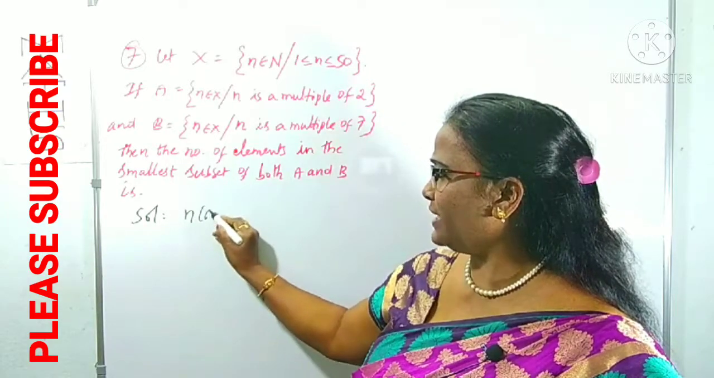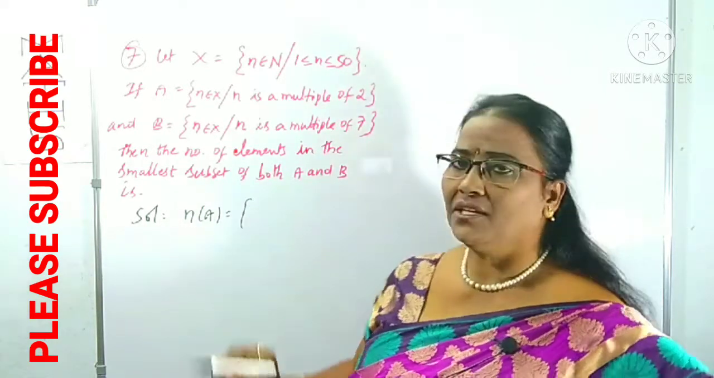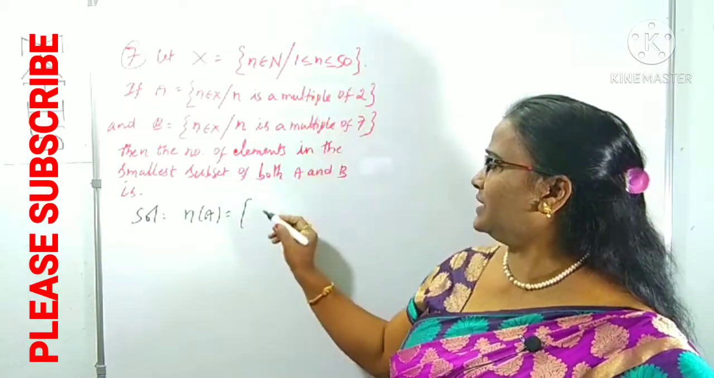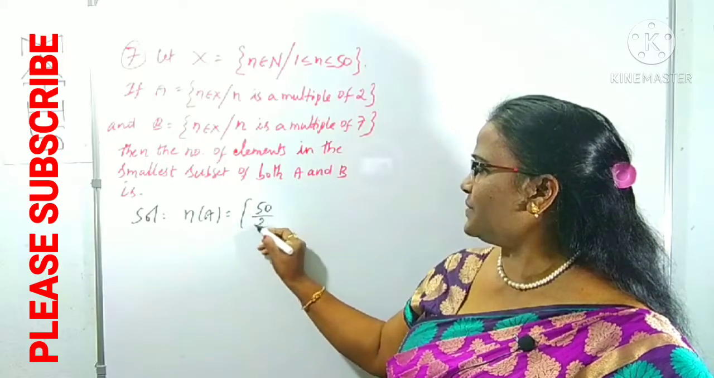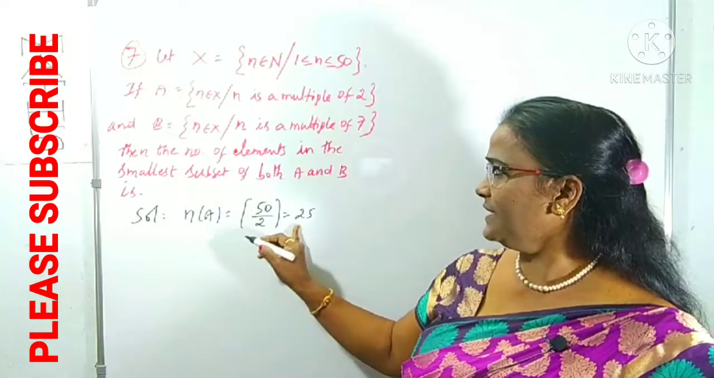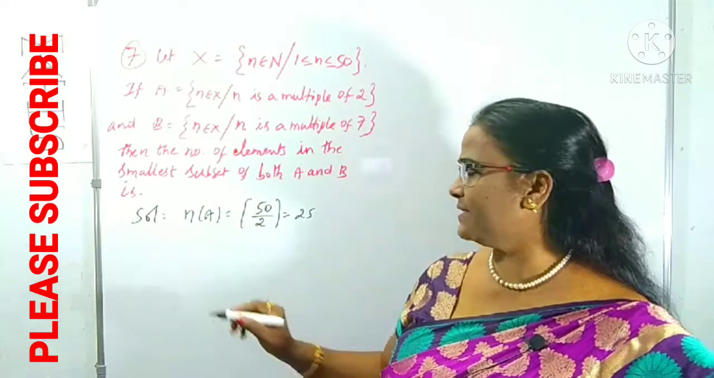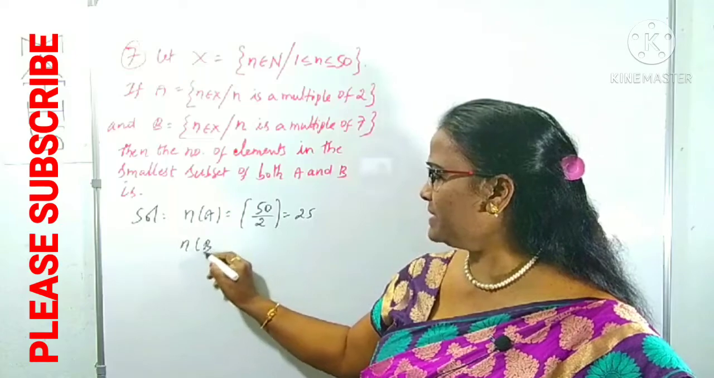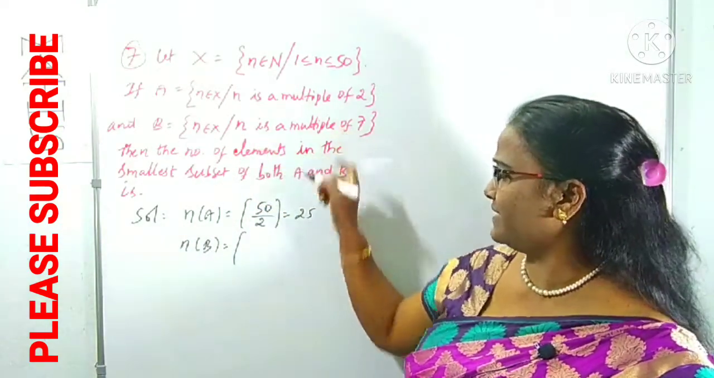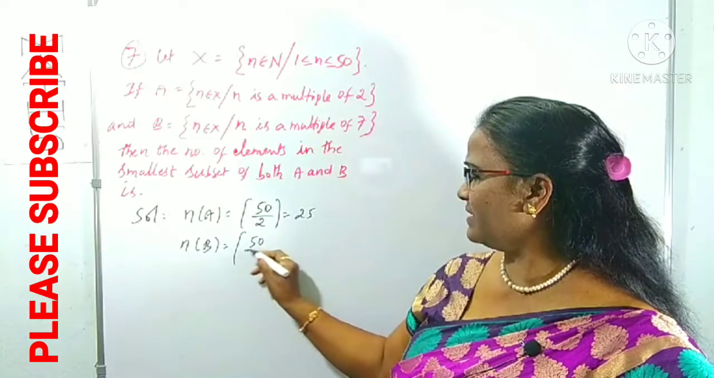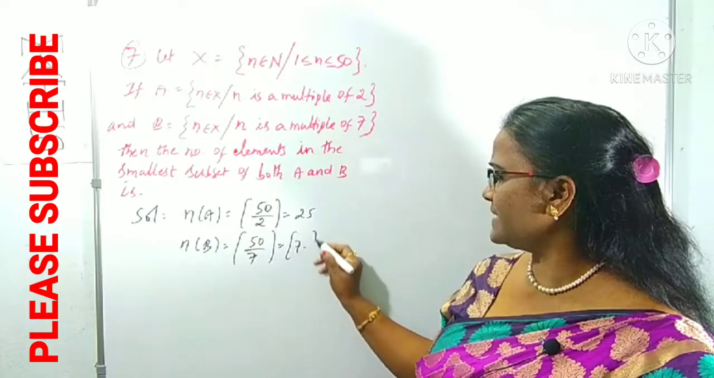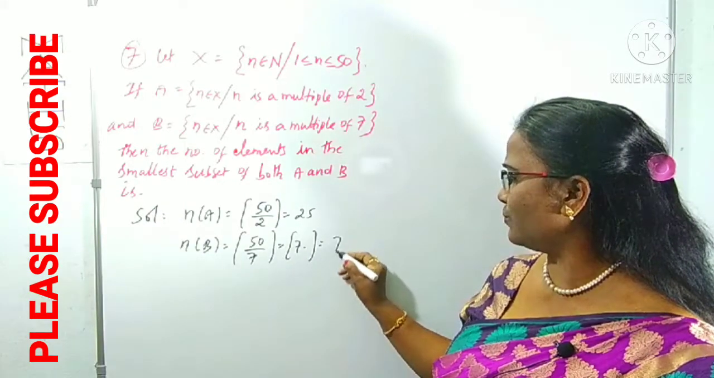N of A, how can you find out? The number of elements of set A which are divisible by 2, out of 50. 50 divided by 2, using the step function, is clearly 25. 25 are multiples of 2, right? Similarly, N of B means the number of elements of set B, which are multiples of 7. That is 50 by 7. 7 sevens are 49, so 7 point something, under the step function is 7 only, right?